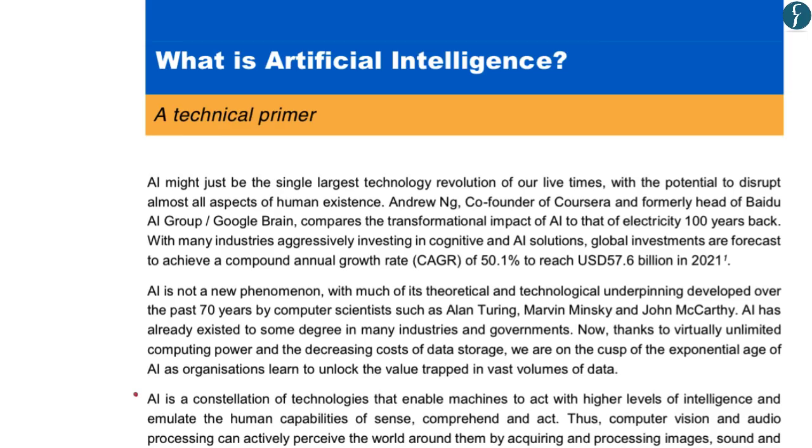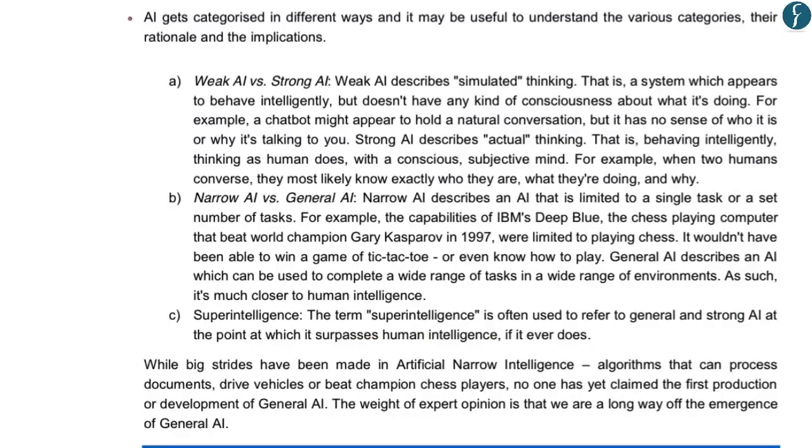This report has further defined artificial intelligence as a constellation of technologies, meaning a group of technologies that enable machines to act with higher levels of intelligence, whereby they can mimic the human capabilities of sense, comprehension, and of performing an action. This report has categorized artificial intelligence, first being weak artificial intelligence versus strong artificial intelligence.